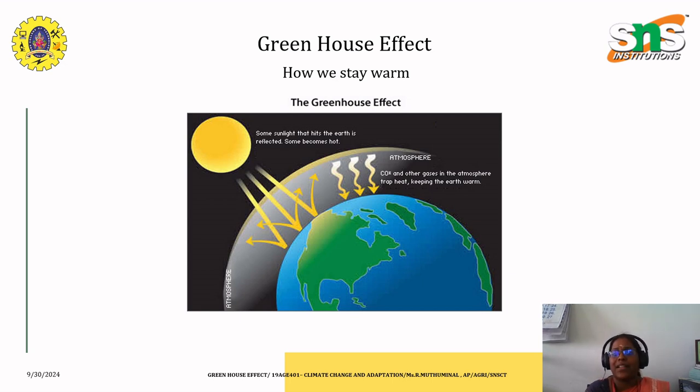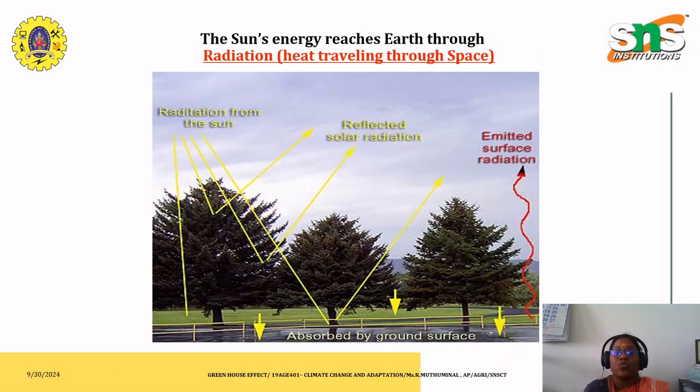This is what happens at the atmospheric layers. Also, we have seen the layers that are available in the atmosphere and how carbon dioxide helps trap the heat and makes the earth warmer. So this is what happens.